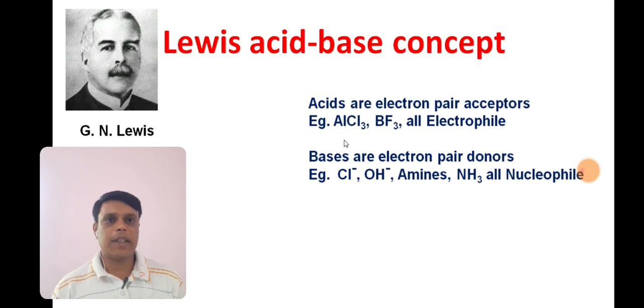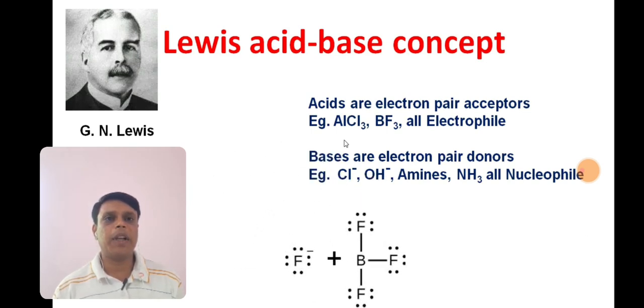Now come to the bases. If you see Cl minus, OH minus, they have a negative charge, or in the case of amines they have lone pairs. Ammonia also has a lone pair. All nucleophiles, all ligands are called Lewis bases. Because if you see the hybridization of these compounds, they possess an unshared pair of electrons, or a lone pair of electrons, and due to the presence of that lone pair, they can donate it to other compounds and act as a Lewis base.